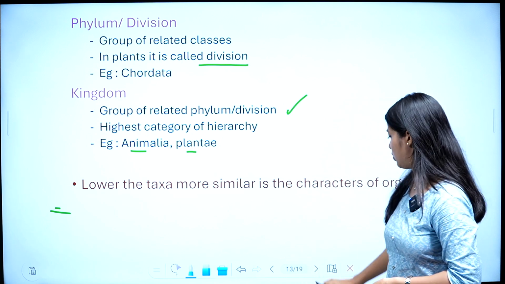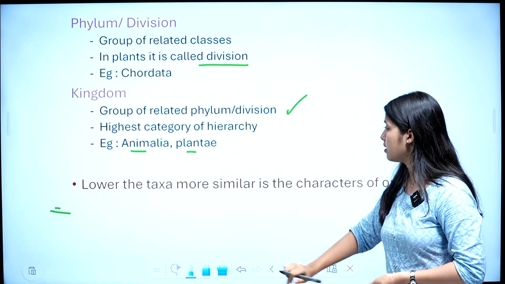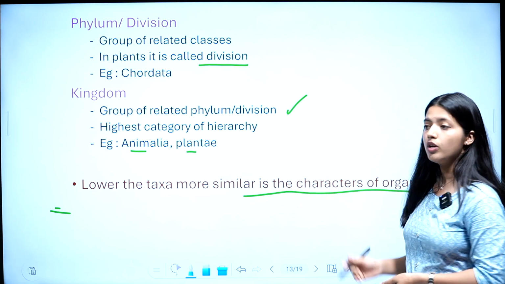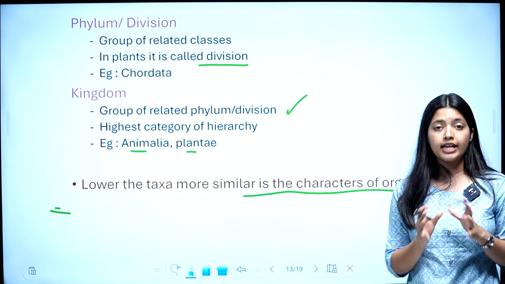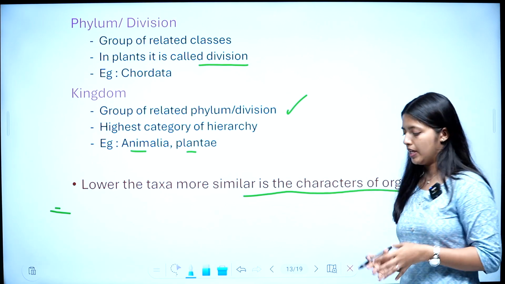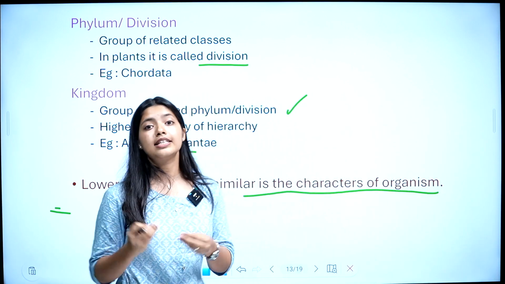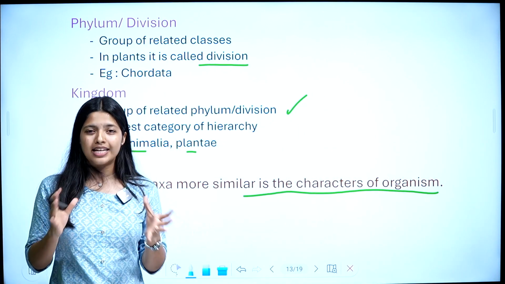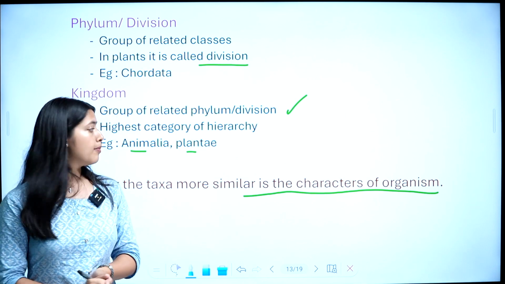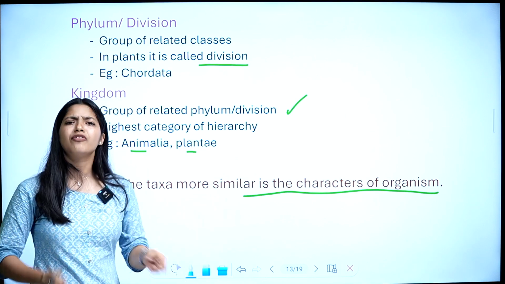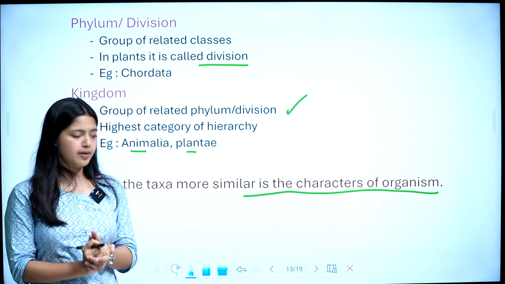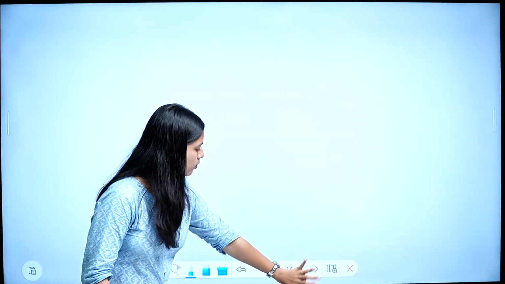It's important: the lower the taxa, the more similar are the characters of the organisms. At the kingdom level, the characters will be very dissimilar, with very few similarities between the organisms. But in the case of species, they are fundamentally similar. Let's move on to the next portion.